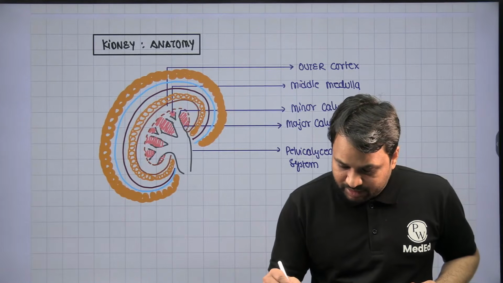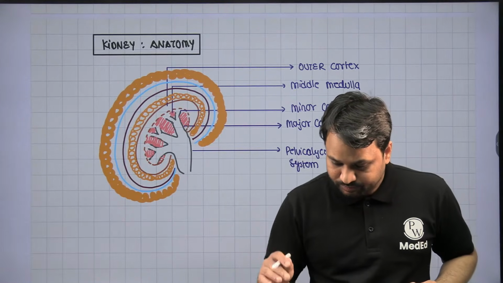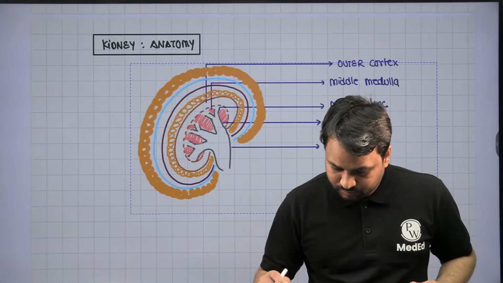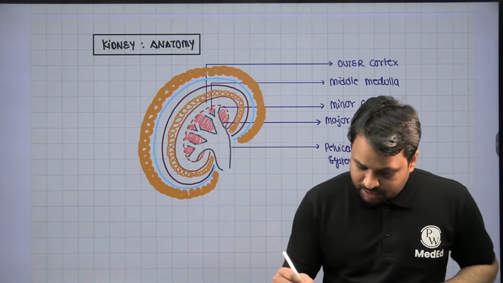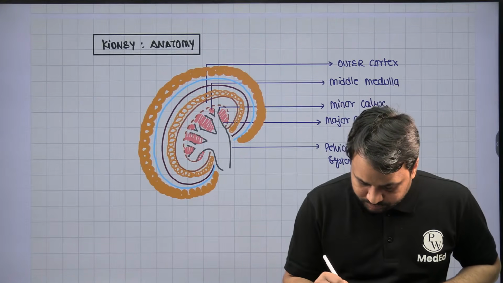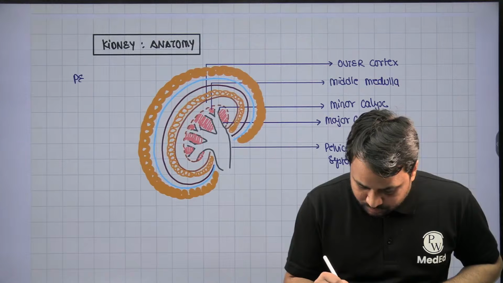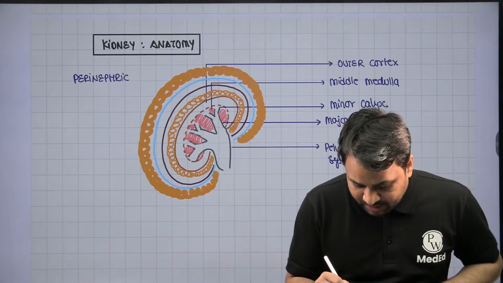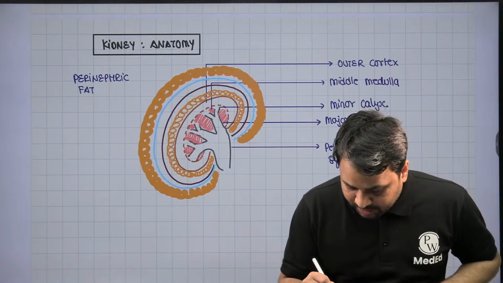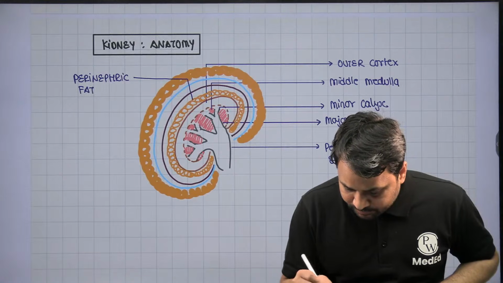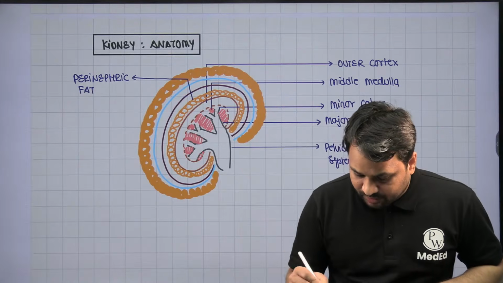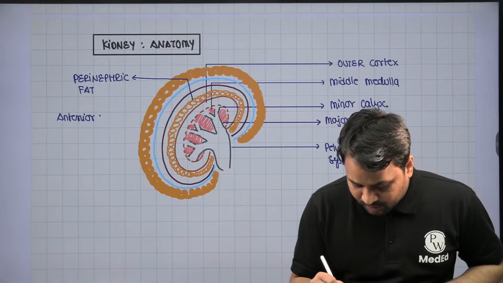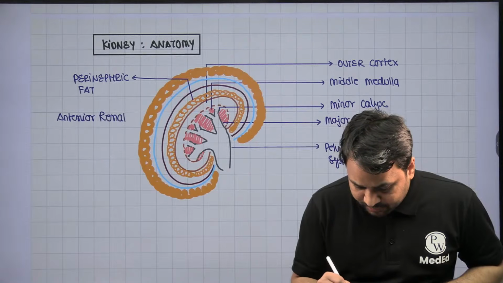So if I just label them as well. When you look at this, this is your perinephric fat. Perinephric fat is the fat which is immediately next to the kidney, which is here. After that, you have the anterior renal fascia.